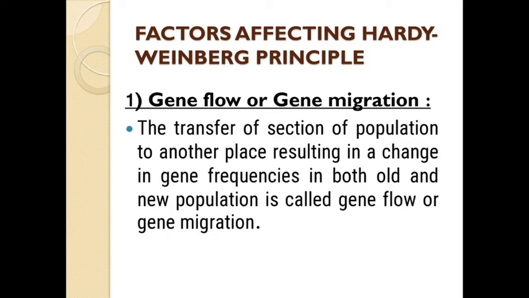The transfer of a section of a population to another place, resulting in a change in gene frequencies in both the old and new population, is called gene flow or gene migration. So, a section of a population is transferred from one place to another, and as a result there is a change in gene frequencies in both the old as well as the new population. This is known as gene flow or gene migration.